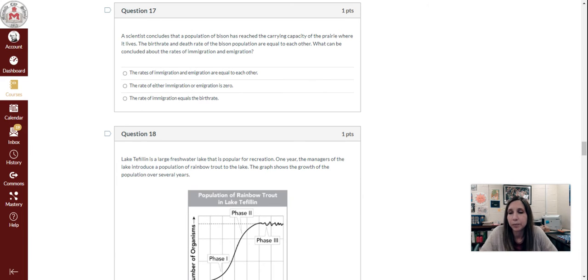Question 17. A scientist concludes that a population of bison has reached the carrying capacity of the prairie where it lives. The birth rate and death rate of the bison population are equal to each other. What can be concluded about the rates of immigration and emigration? A. The rates of immigration and emigration are equal to each other. B. The rate of either immigration or emigration is 0. C. The rate of immigration equals the birth rate.